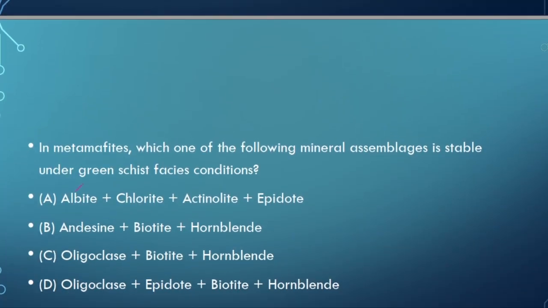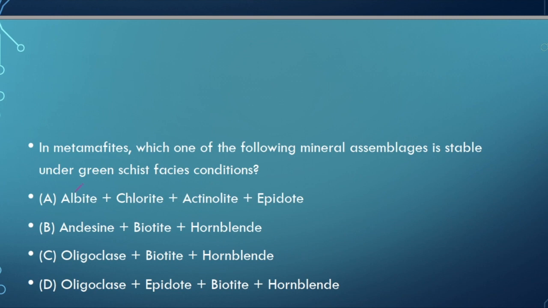Now moving to the next question. In metamorphites, which one of the following mineral assemblages is stable under greenschist facies conditions? Greenschist is basically formed in low temperature and low pressure conditions, and it is found in regional metamorphic rocks and has an abundance of green minerals.